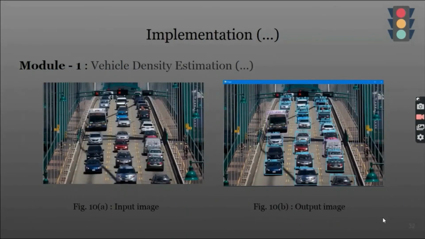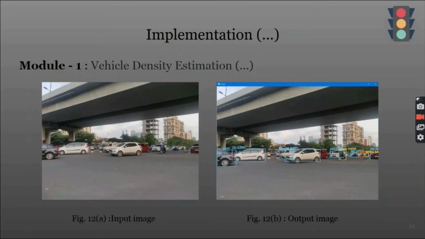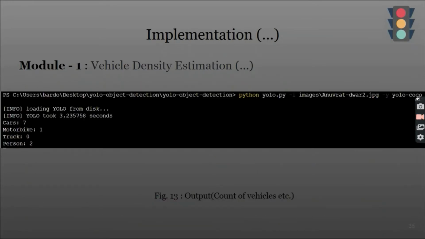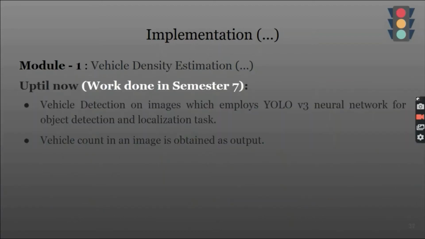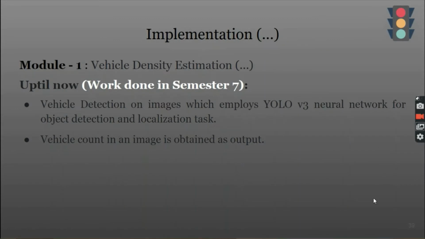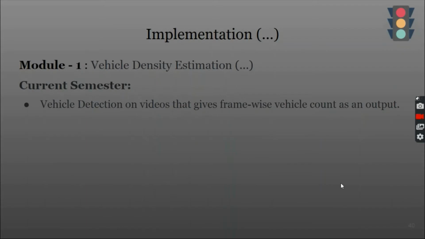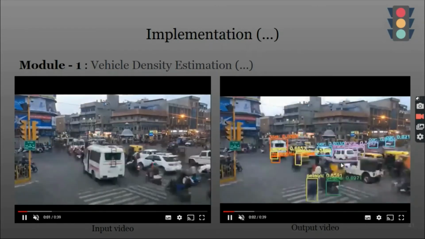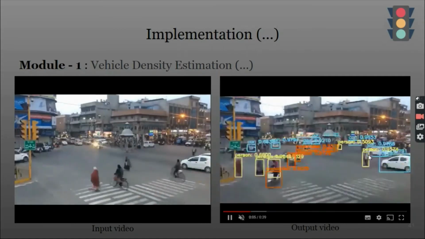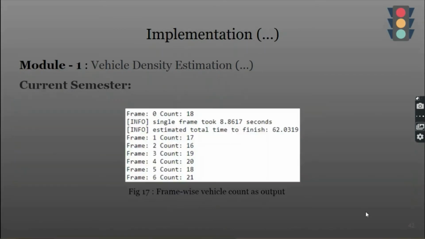On the left is the input image to module 1, that is vehicle density estimation, and on the right is the output that we obtained. This is another example of an input image and output image. In semester 7, we had implemented module 1 on images only, and in the current semester, we implemented module 1 on videos that give a frame-wise vehicle count. This is the output video and input video. This is the frame-wise output.